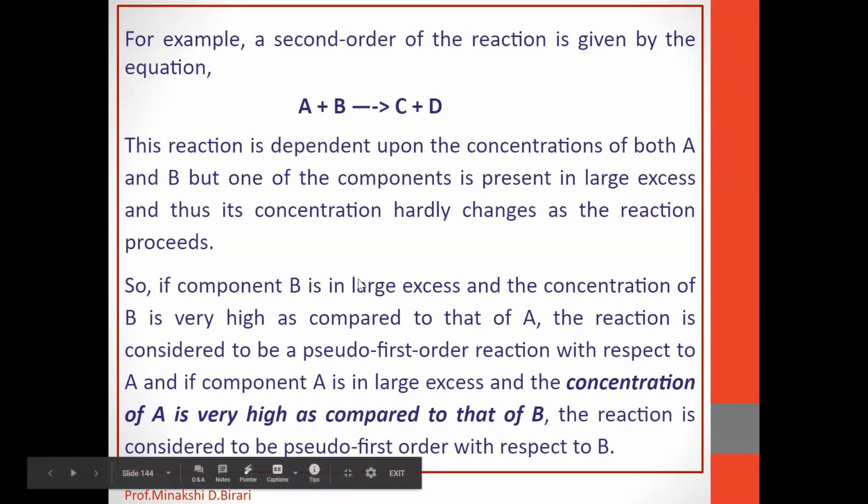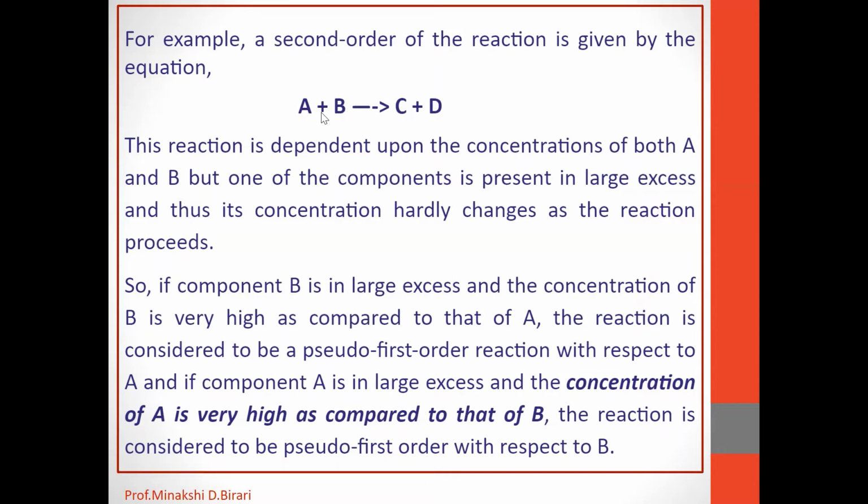So if we consider such a second order reaction, the reaction is dependent upon both the concentration of reactant A and the concentration of reactant B. If component B is in large excess, then the concentration of reactant B is very high as compared to that of reactant A, and the reaction is considered to be pseudo first order with respect to reactant A. Secondly, if component A is in large excess and the concentration of reactant A is very high as compared to that of B, then the reaction is considered to be pseudo first order with respect to reactant B. So this reaction is dependent on the concentration of both reactants.